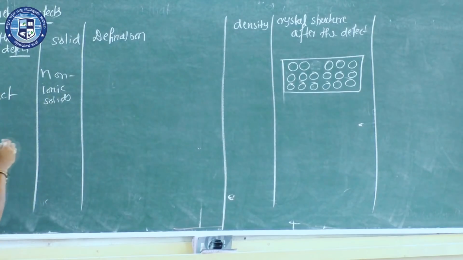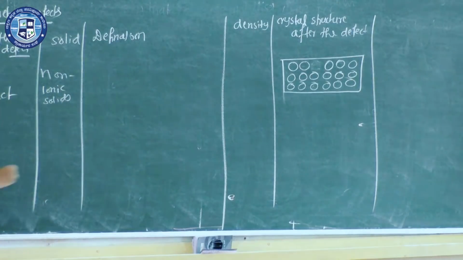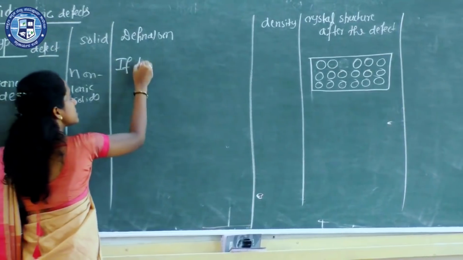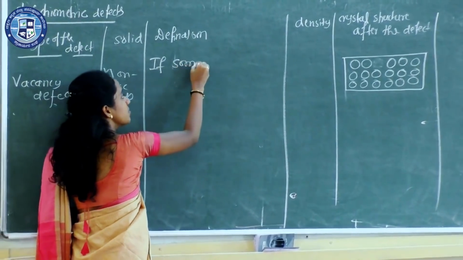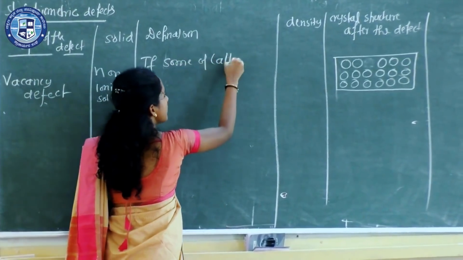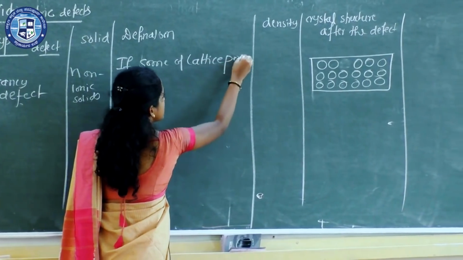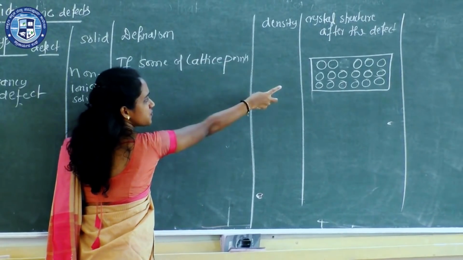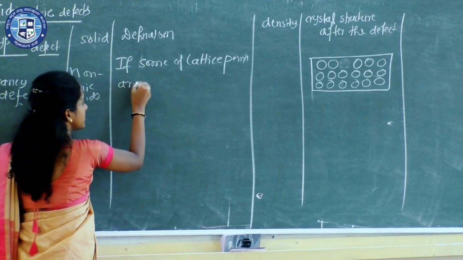So I'll write the definition. What is vacancy defect? If some of the lattice points, not all, some of the lattice points, lattice points meaning its position, are vacant.